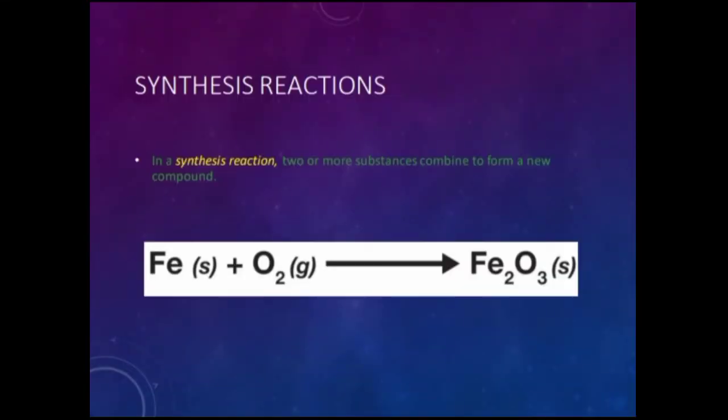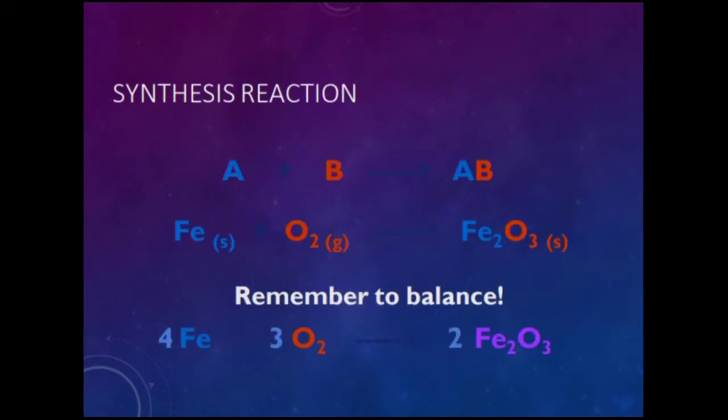Synthesis reactions. In a synthesis reaction, two or more substances combine to form a new compound, for example, three oxygen atoms and two iron atoms will result in ferric oxide. In a synthesis reaction, we need to balance the atoms of each element, just like what is shown here.